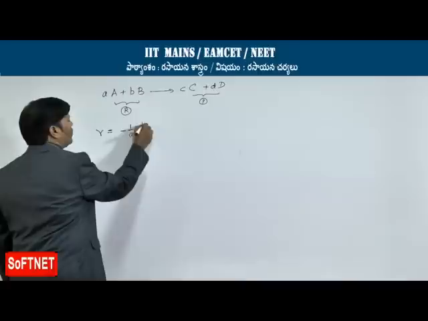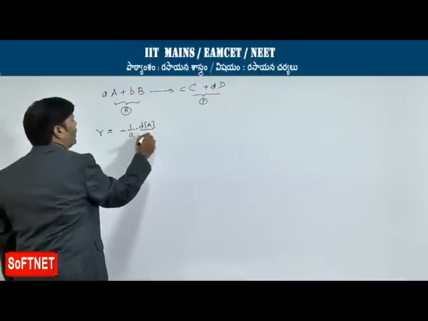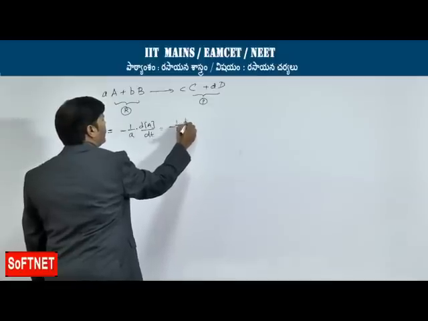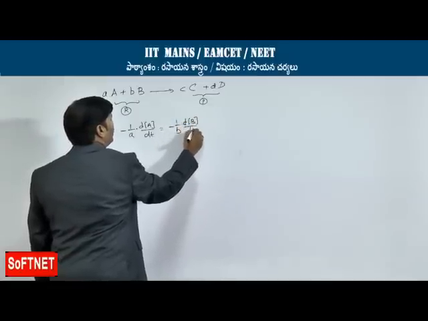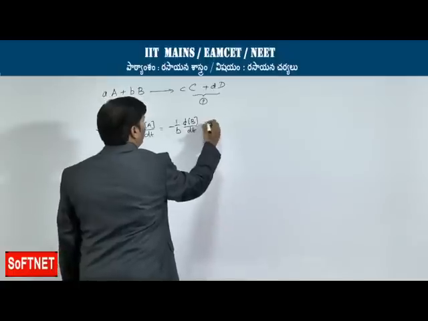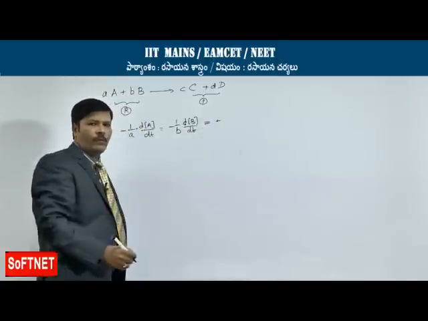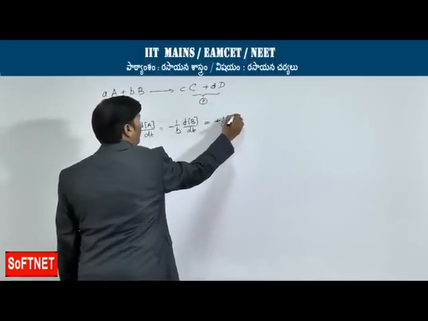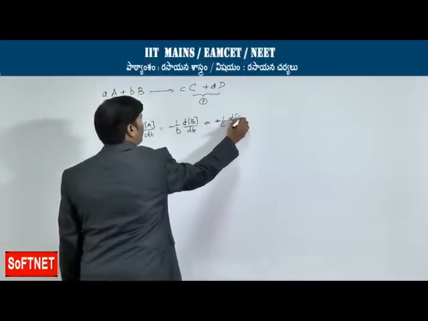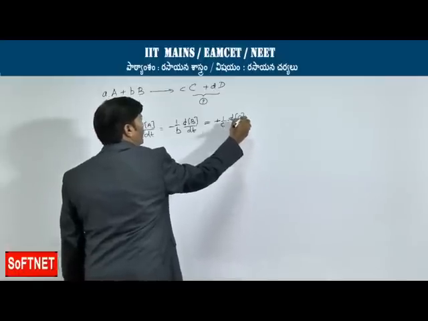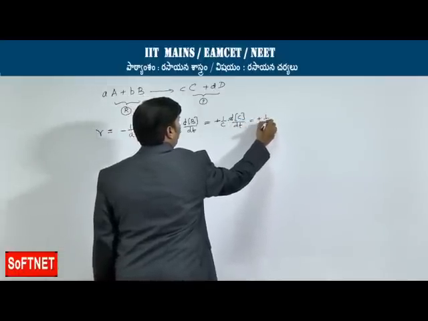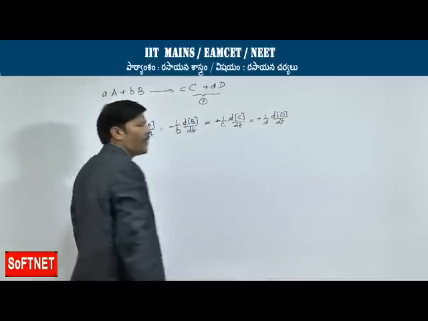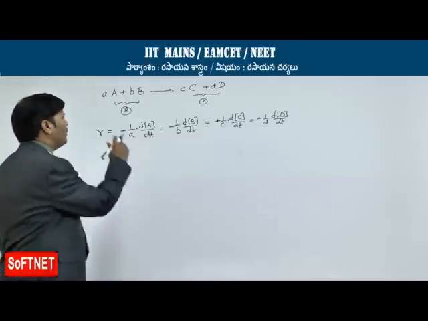minus of 1 by a into change in concentration of A divided by change in time is equal to again minus of 1 by b into change in concentration of B divided by change in time is equal to plus of 1 by c, that means all the molar coefficients have to be reciprocated, into change in concentration of C divided by change in time is equal to plus of 1 by d into change in concentration of D divided by change in time. This is how you have to write the rate equation for the given general equation.